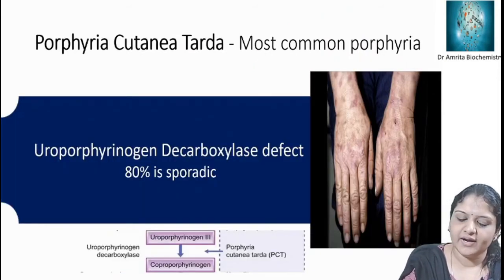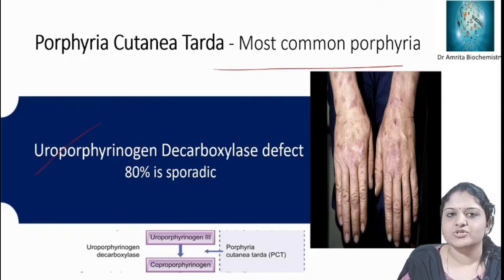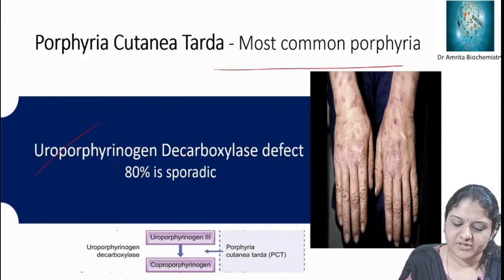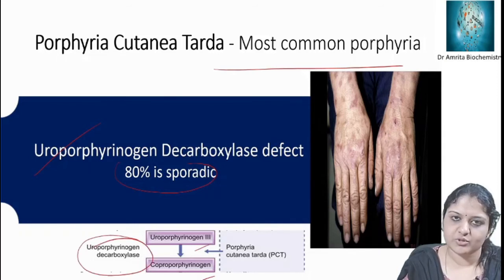So porphyria cutanea tarda, the most common porphyria. The enzyme defective is uroporphyrinogen decarboxylase. 80% is sporadic. So there is uroporphyrinogen 3 to coproporphyrinogen. This uroporphyrinogen decarboxylase is defective and forms porphyria cutanea tarda.